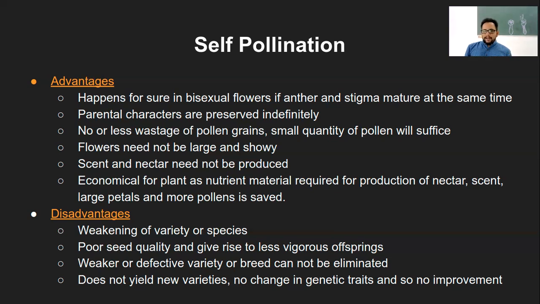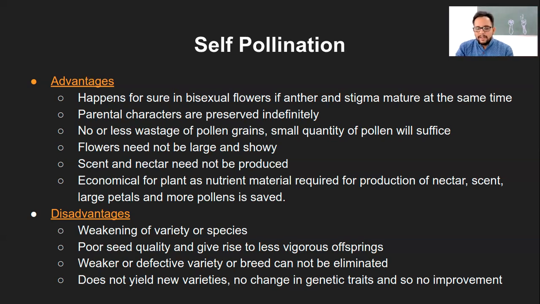So in case of humans, what happens is the male and female gametes are fused. So a male will look different, a female will look different, and the offspring, which is the third individual, will obviously look different because it's a combination of mother and father, right? In this case, it's self-pollination.